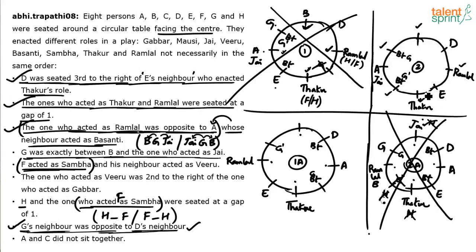These 5 tick marks. Now, can F come in this place, Thakur's place? No, because F is Sambha. So this is ruled out for F. Can F come in Ramlal's place? No, because F is Sambha, F cannot come here. Can F come here? Yes.